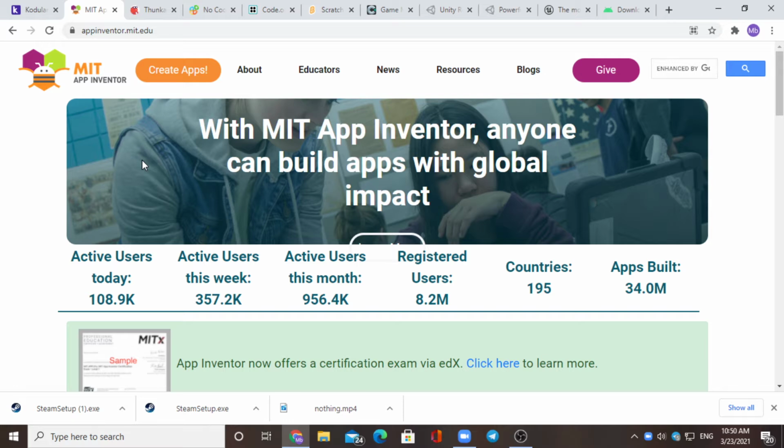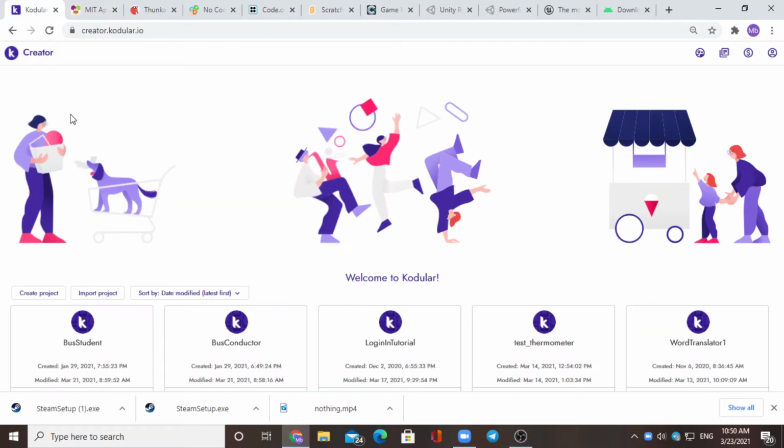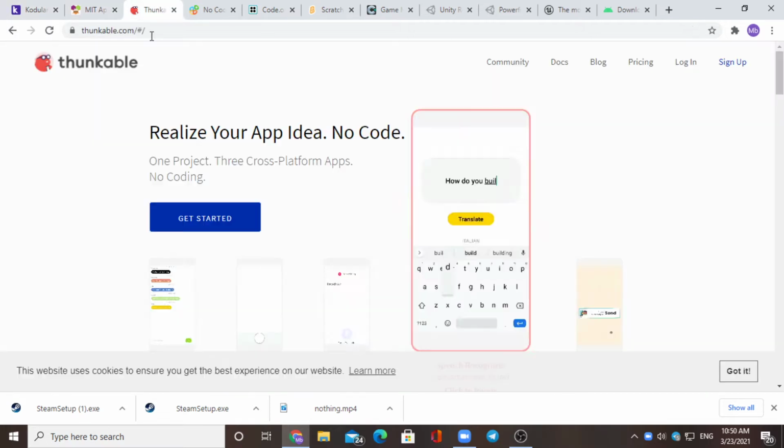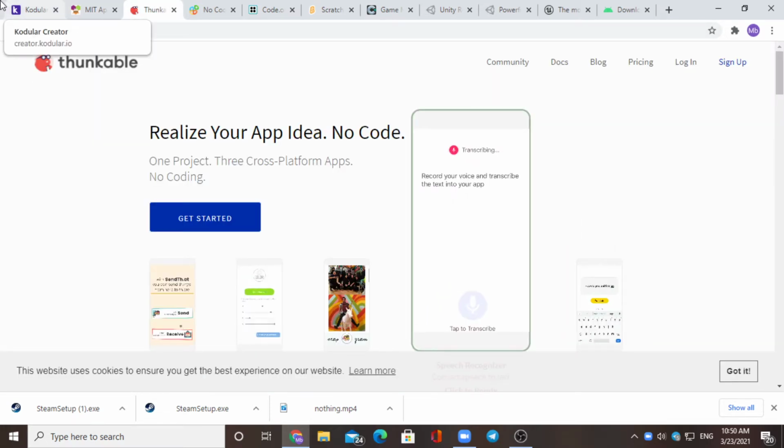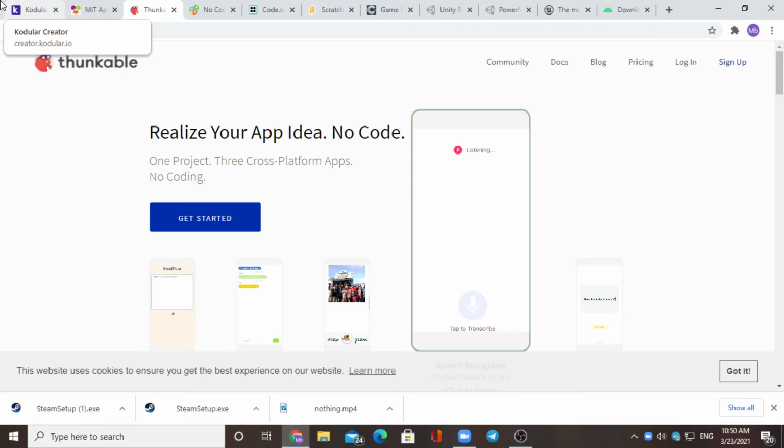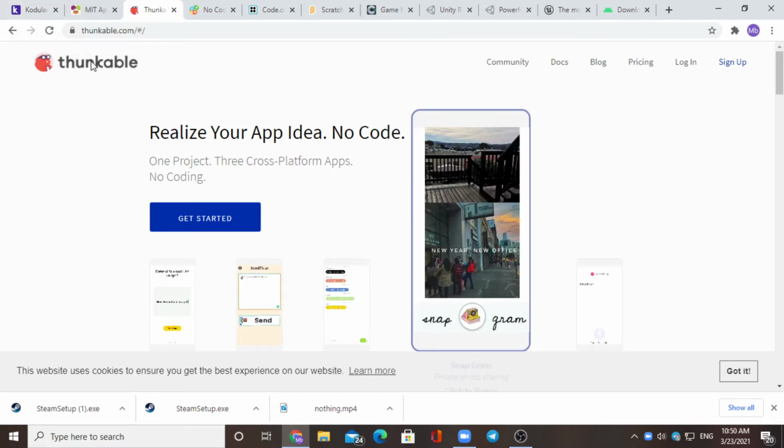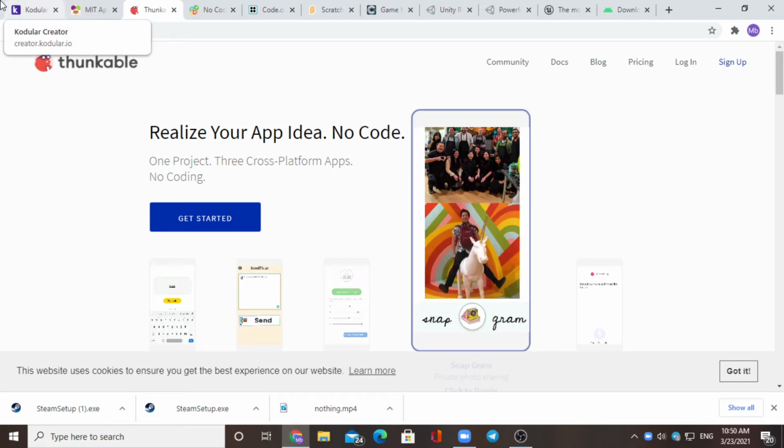You can check it out. And this is MIT App Inventor. This is good for beginners in block-based coding. And then you can go to Kodular or Thunkable. Those both are the same, with little differences, but both are more advanced, though not by much.